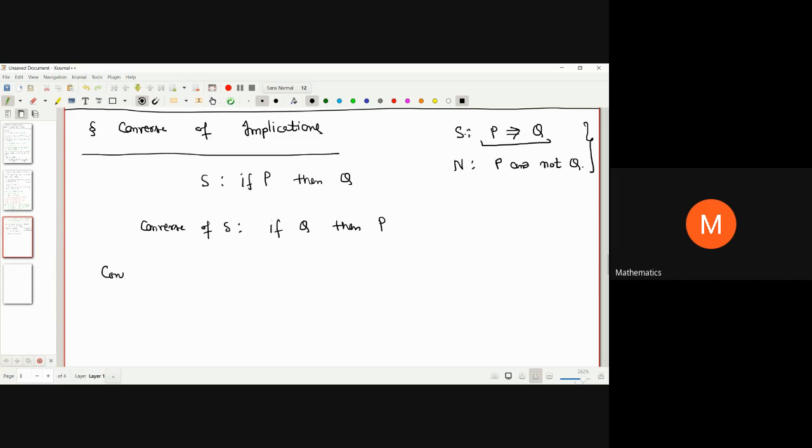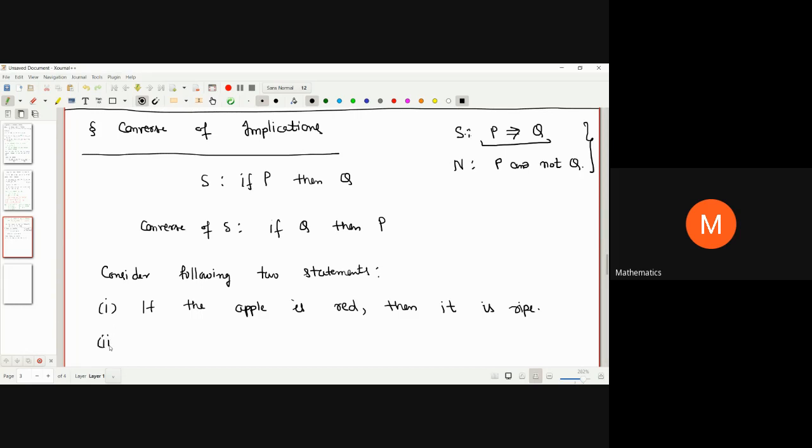So I'm considering two statements now. Consider the following two statements. See these statements carefully. The first statement that I'm writing is, if the apple is red, then it is ripe. This is one statement, right?